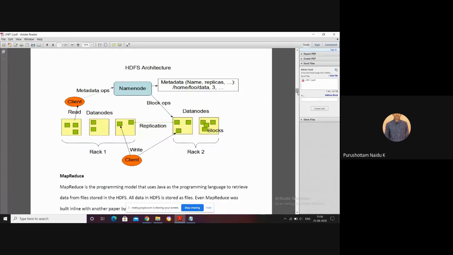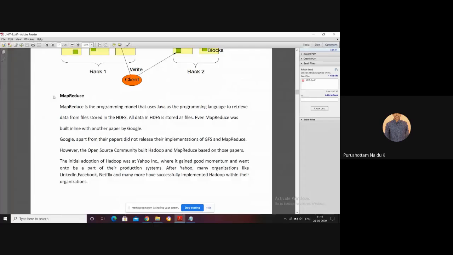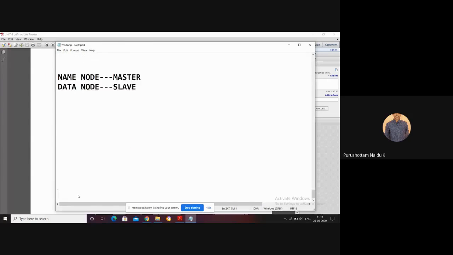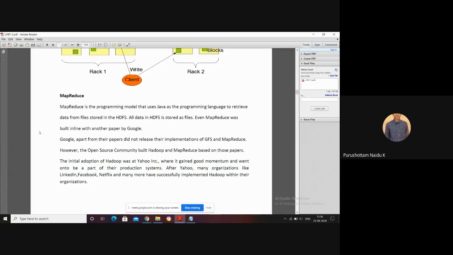In this session we are discussing what is meant by MapReduce, and what the roles of the job tracker and the task tracker are. MapReduce is mainly used to process the data. And how do we write the logic? MapReduce is a programming model.